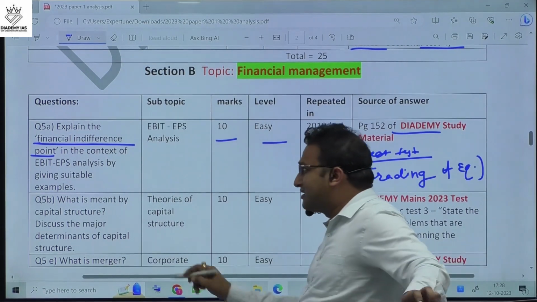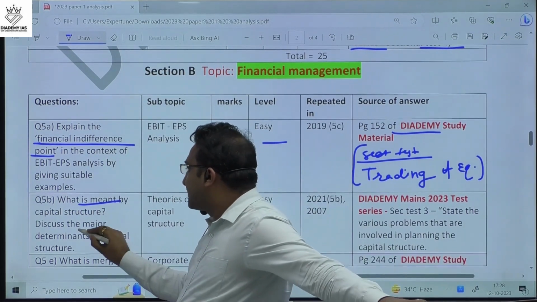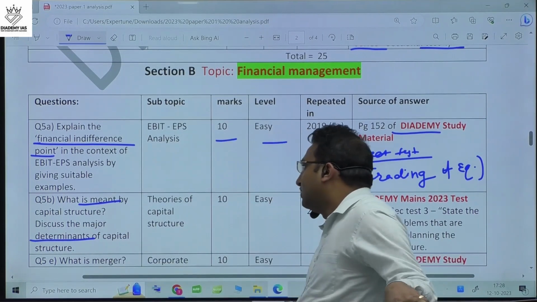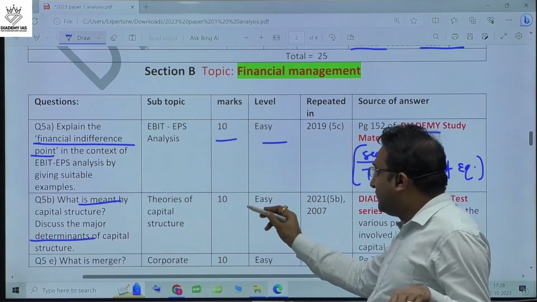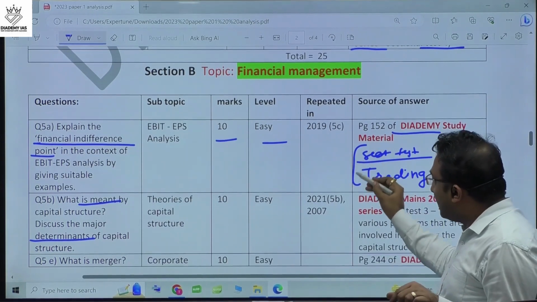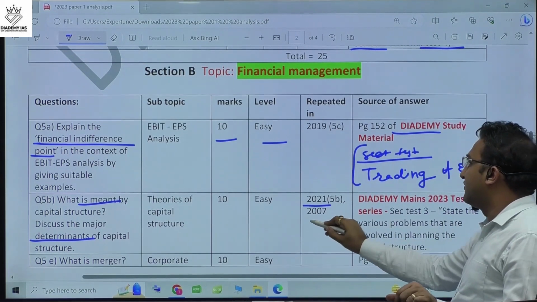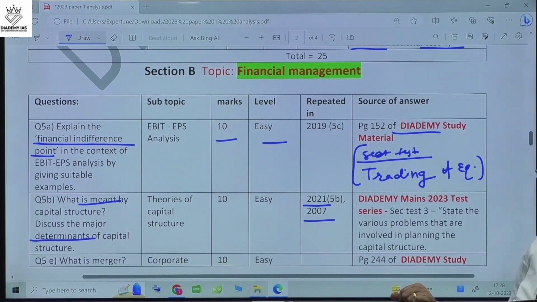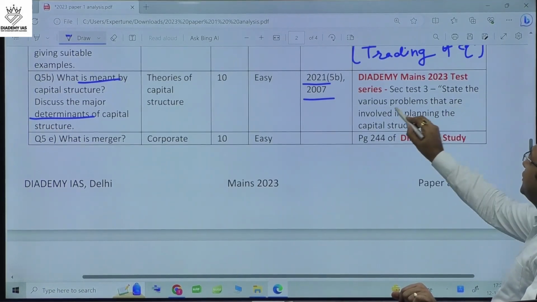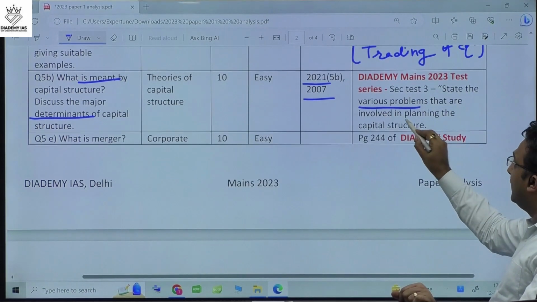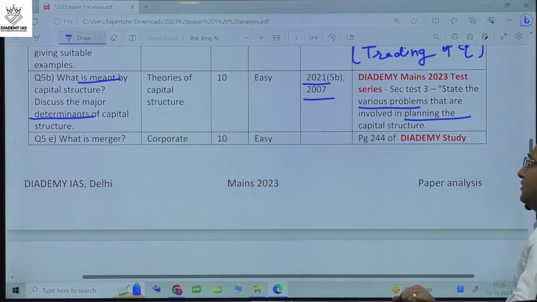Next question, what is meant by capital structure, and discuss the major determinants of the capital structure. This question is of 10 marker, easy question, and again a repeated theme, 2021, 2007, and this question we asked in the mains 2023 test series. State the various problems that are involved in planning the capital structure.